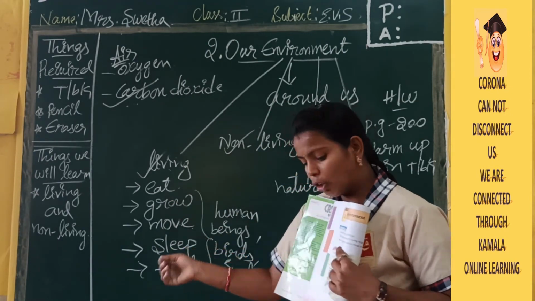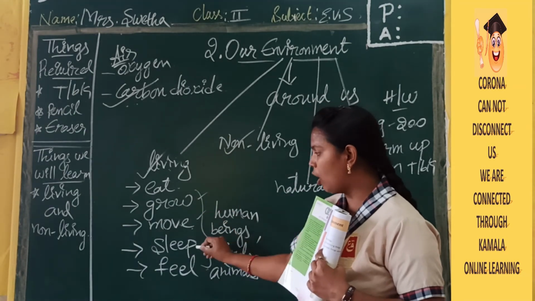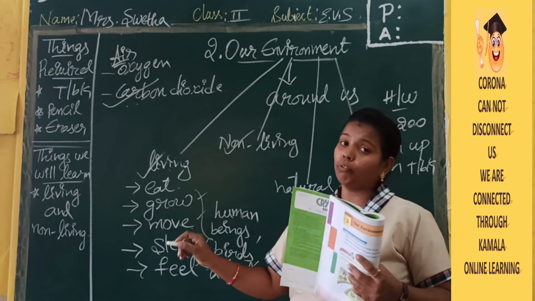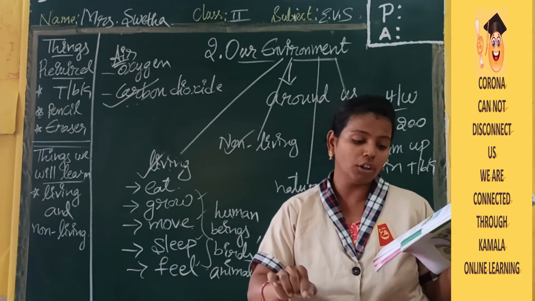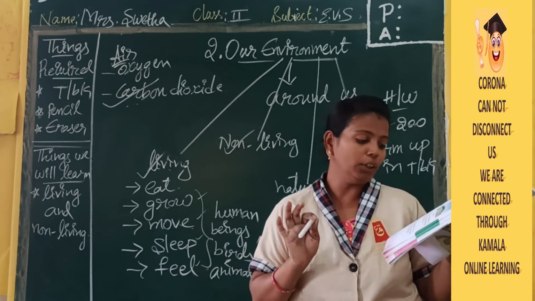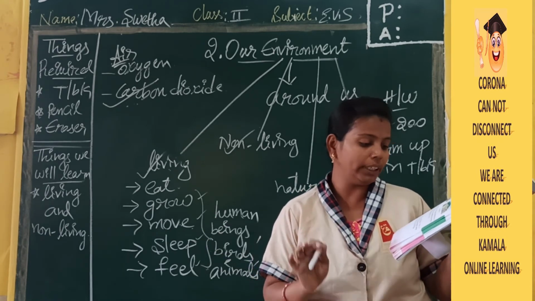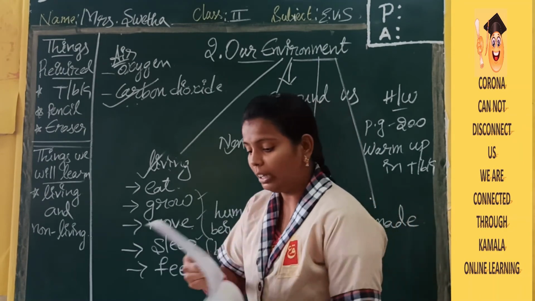Non-living things will not eat, grow, move, sleep or feel. If they do none of this, they belong to non-living things. Computer, water bottle, book, football are a few examples of non-living things.